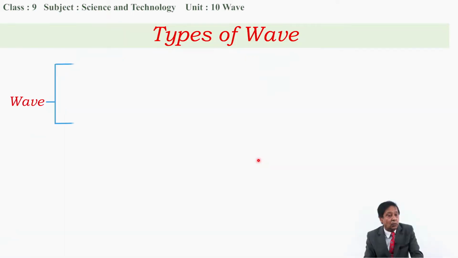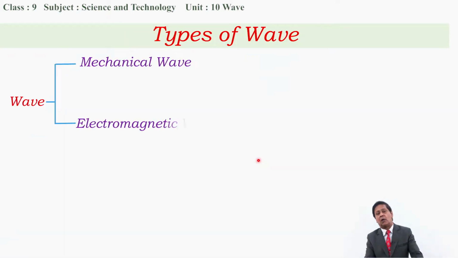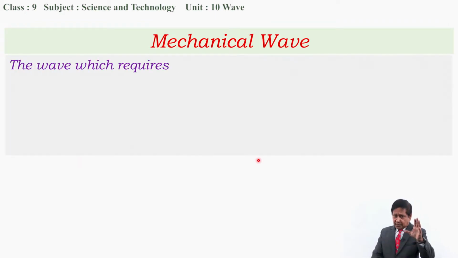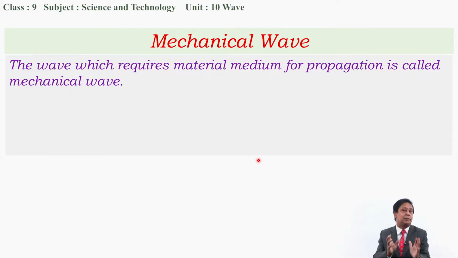Okay, now the wave is divided into two types. What are they? One is called mechanical wave and another is called electromagnetic wave. Now I want to go through mechanical wave. What does mechanical wave mean? Mechanical wave can be defined this way: the wave which requires material medium for propagation is called mechanical wave. The wave which requires material medium, mind it, this is the key point. If wave travels through a medium, then this is mechanical wave.